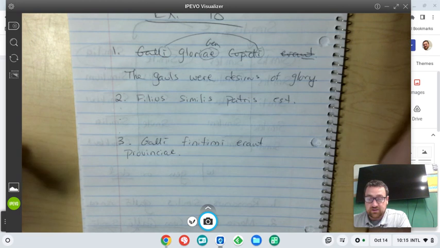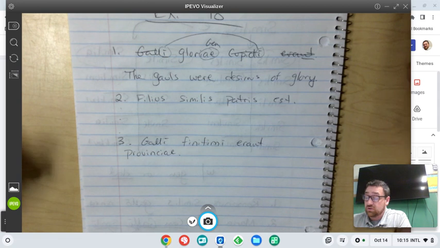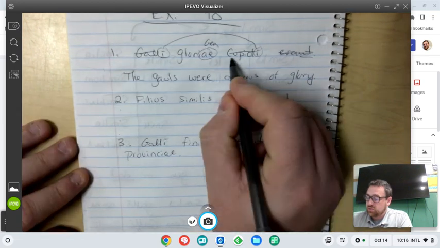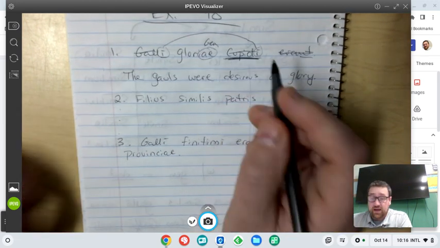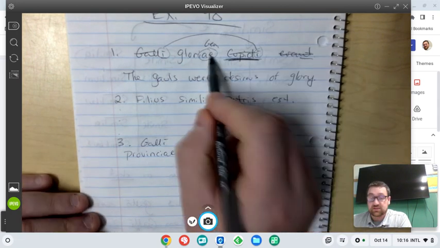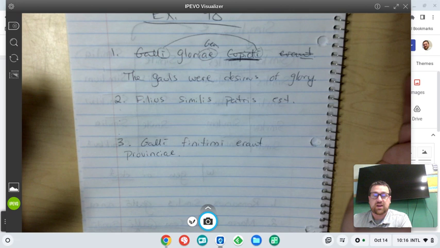Okay, we think of of as being with the genitive. Even if they were eager for something, and we think of for as dative, we're still going to use the genitive because cupidus, a, um is an adjective that uses the genitive with it.